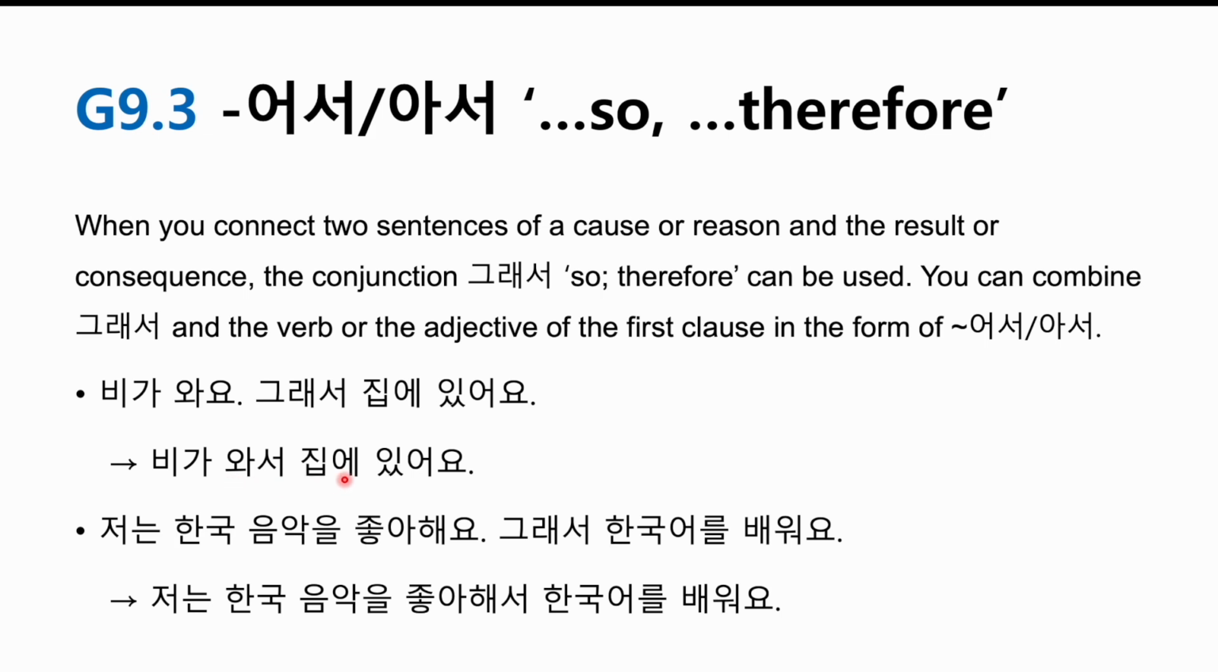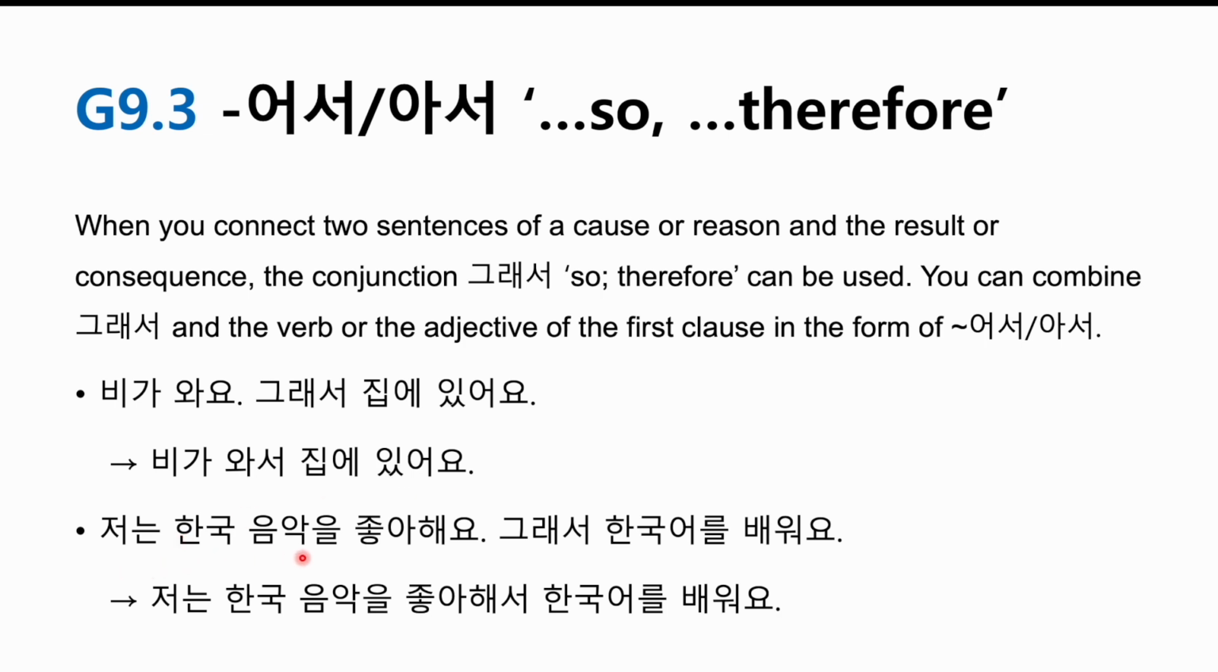비가 와서 집에 있어요. What's the dictionary form of 와요? 그럼 오다. 그렇죠? 오다. And then you add 아서. 그래요? 와서. So if you know this 어요 아요 form, then you can simply replace 요 with 서. 그러면 돼요. 비가 와서 집에 있어요.